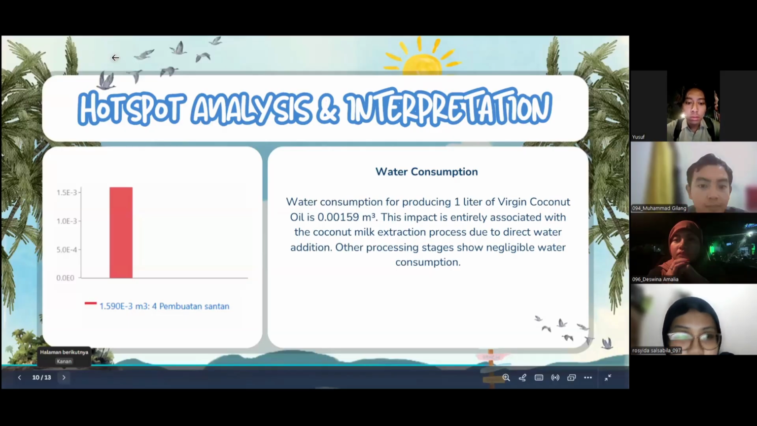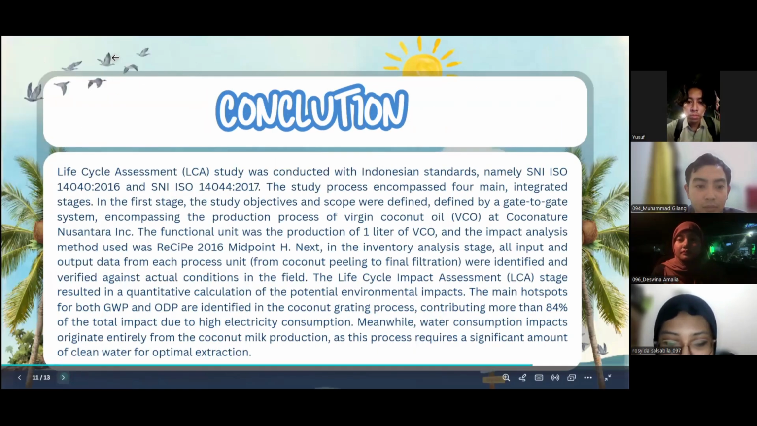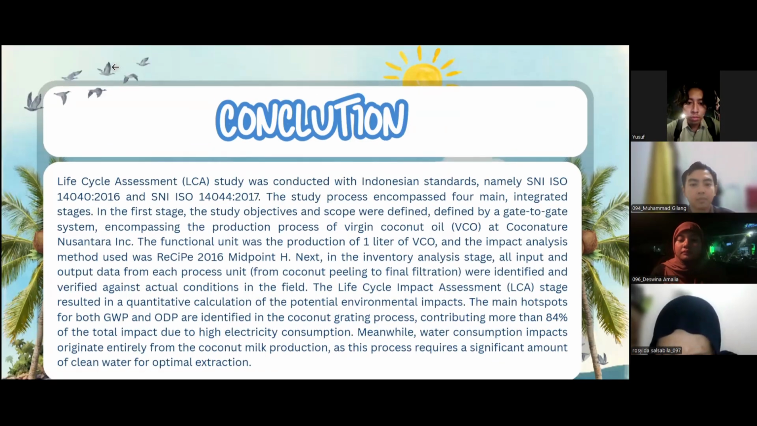The next is conclusion. Life cycle assessment or LCA study was conducted with Indonesian standards, namely SNI ISO 14040 2016 and SNI ISO 14044 2017. The study process encompassed 4 main integrated stages. In the first stage, the study objective and scope were defined by a gate-to-gate system, encompassing the production process of virgin coconut oil or VCO at Coconature Nusantara Incorporated. The functional unit was the production of 1 liter of VCO, and the impact analysis method used was ReCiPe 2016 midpoint H.